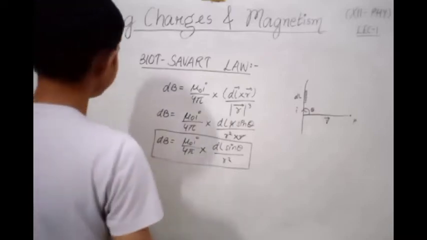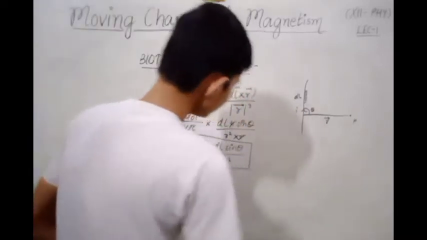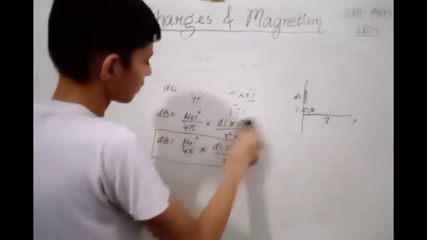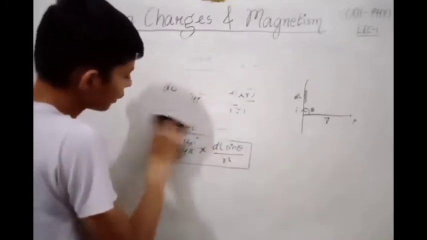Unit of magnetic field. What is the unit of magnetic field?